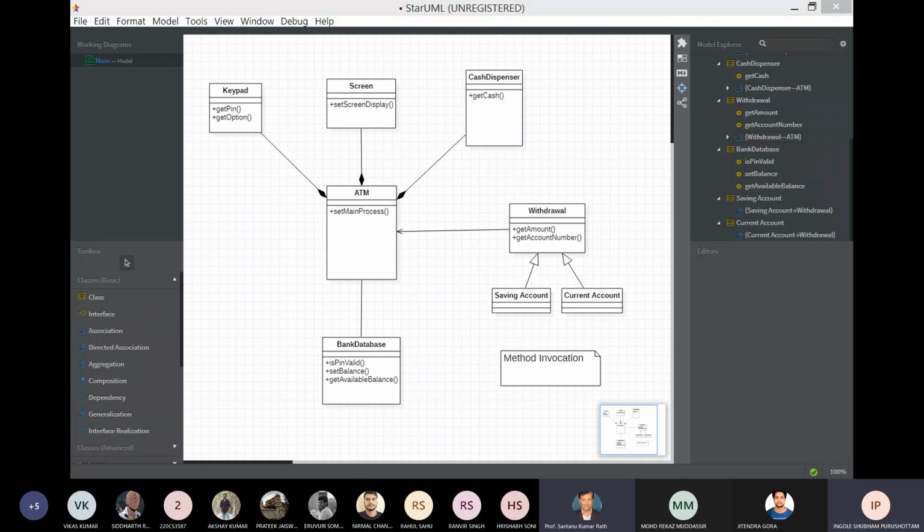Okay, I will stop sharing this. If anyone has any doubt. Sir, can you add an aggregation relation example? Yes, they are writing as aggregation.